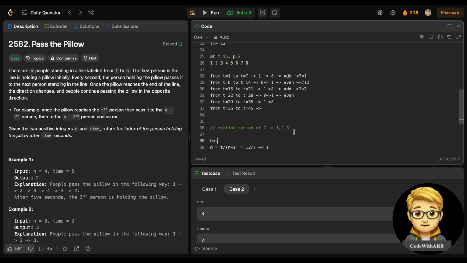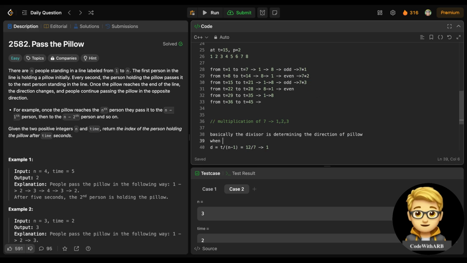So basically, the divisor is determining the direction of pillow passing, right? So when it is odd, it is going from left to right, and when it is even, it is going from right to left, right?